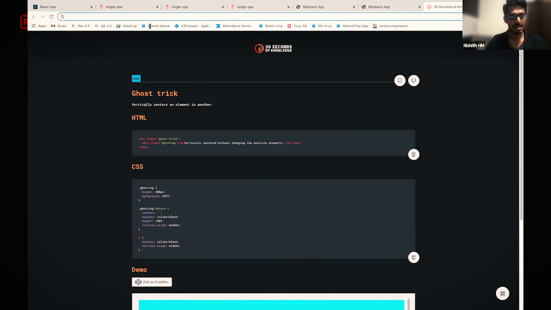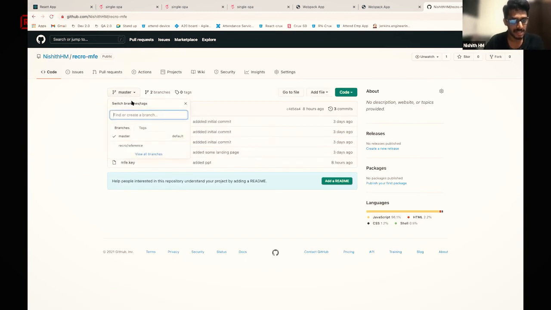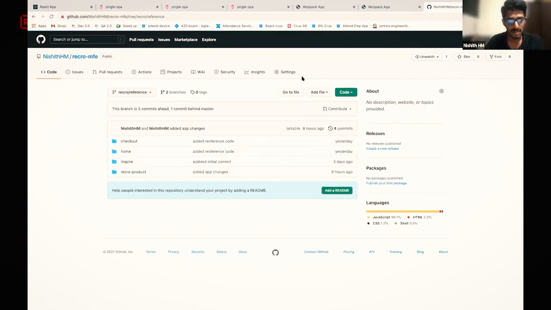Regarding this, if you go to GitHub, I'll just show, we have this particular Recro MFE. It has a branch called Recro reference. If you look at the commits, they will exactly let you know all the changes we have done. You just need to clone it, run each product with npm start on each one, and you can move to different routes. Almost every piece of code we have done is here.